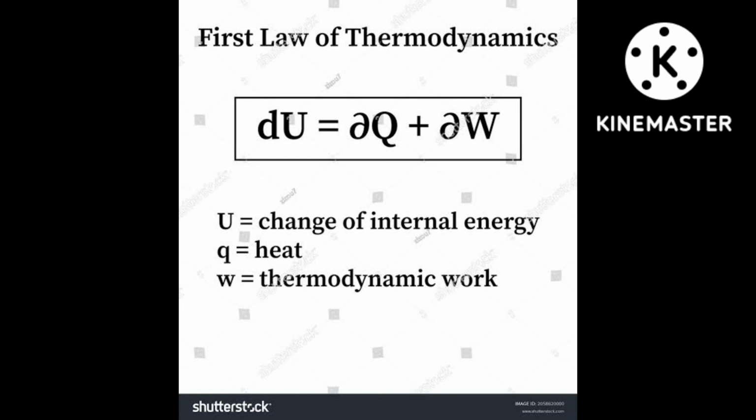Only this term will remain. P into dV means P external into dV. That is the work done. Work done is equal to minus integration V1 to V2, or V initial to V final, P into dV. This actually, in real sense.